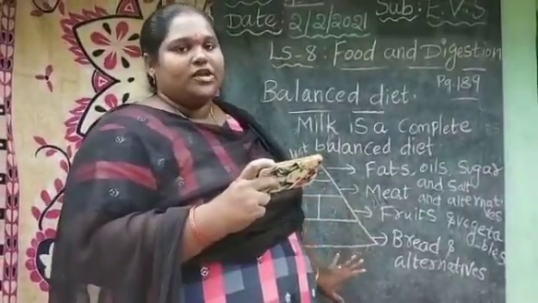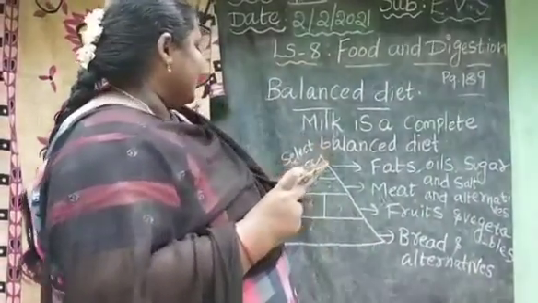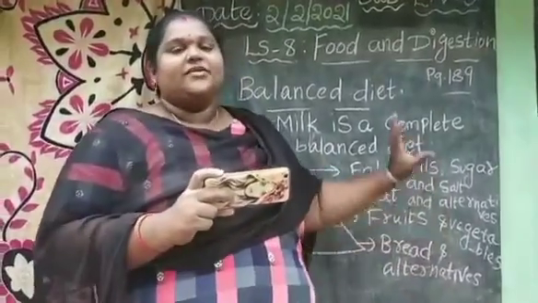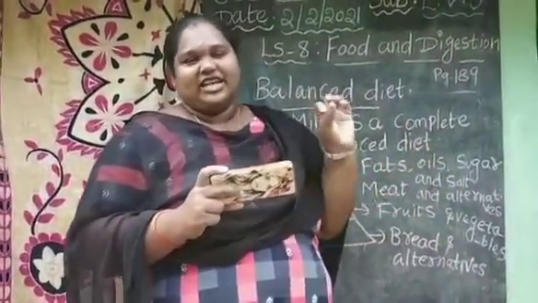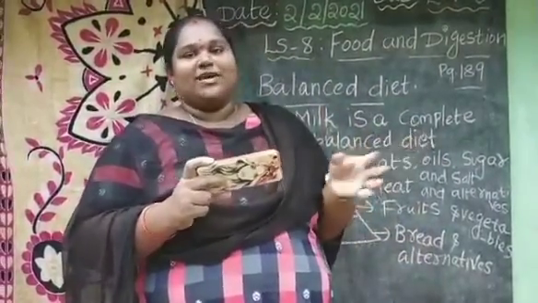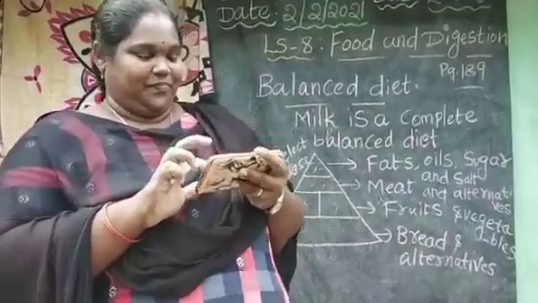We should select more in our diet per day, and select less of fats, oil, sugar, meat, salt, etc. These food items we should select very little, and bread and alternatives and fruits and vegetables we should select more in our balanced diet per day.